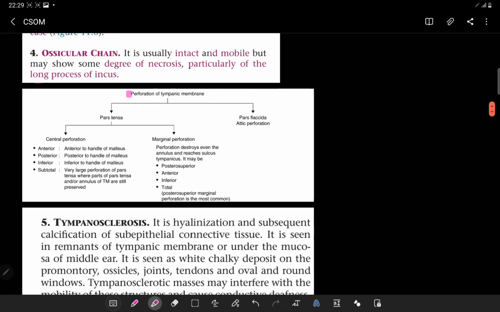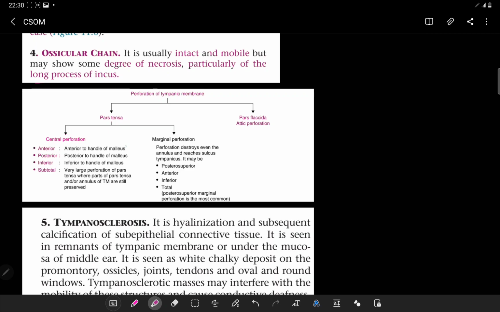Now we have to discuss perforation of the tympanic membrane. Of course, this perforation can be of the pars flaccida, an attic perforation, which leads to the chronic squamosal, that is the unsafe type usually. Pars tensa central perforation is the one which is responsible for the safe type of the disease that we are discussing. We can have anterior, posterior, inferior, subtotal.